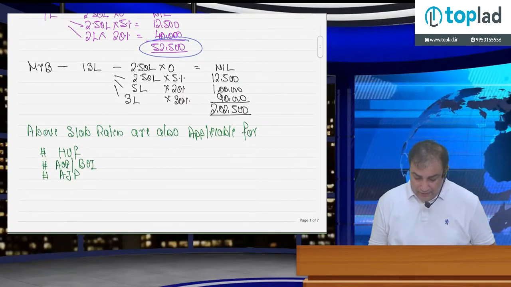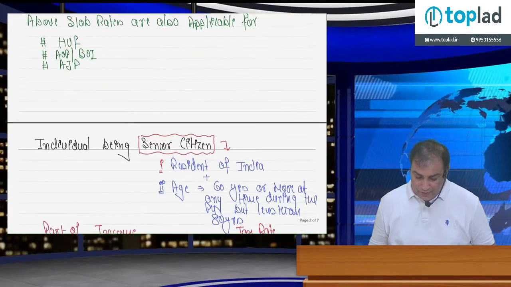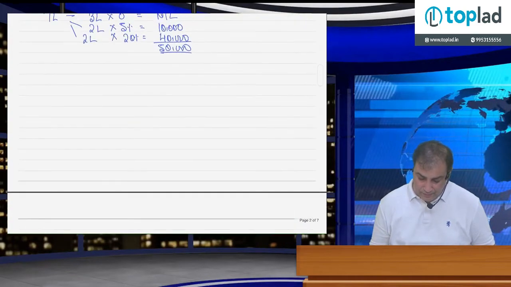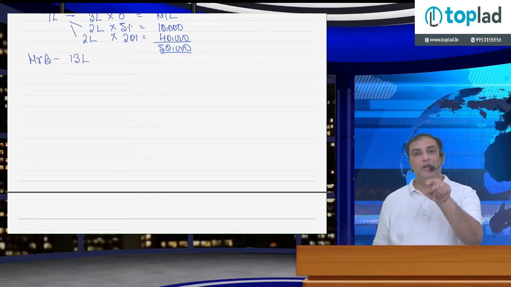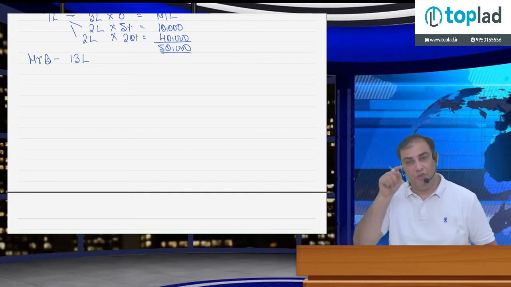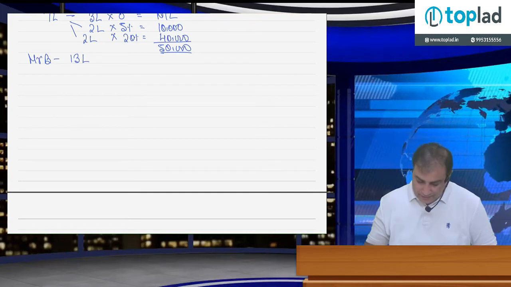Okay, also calculate in case of Mr. B. Mr. B, income 13 lakh. Calculate. Do one thing, pause the video, calculate, and after calculation resume the video. I am calculating here. You just pause the video, calculate tax yourself, and then check your answer.